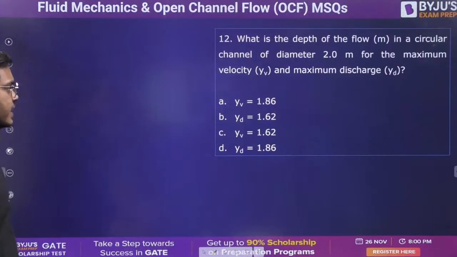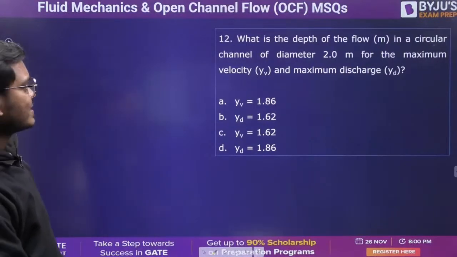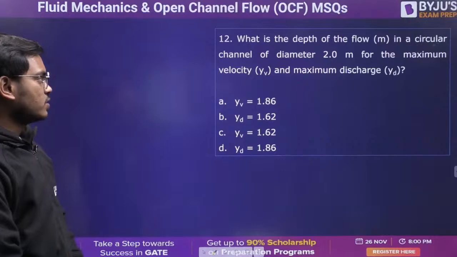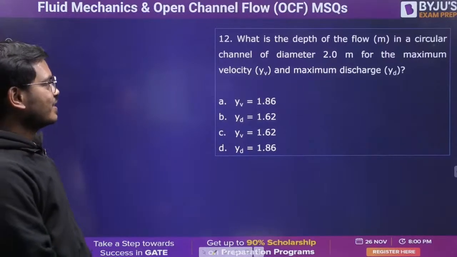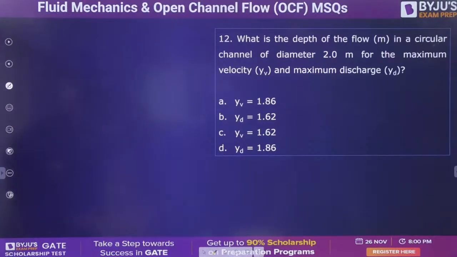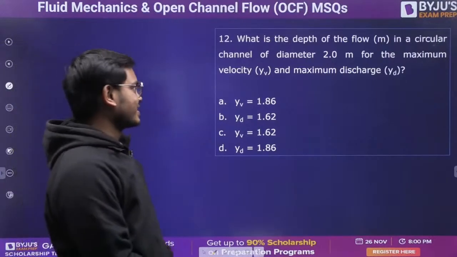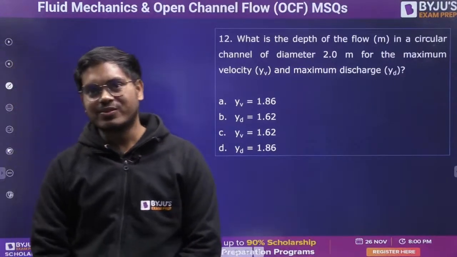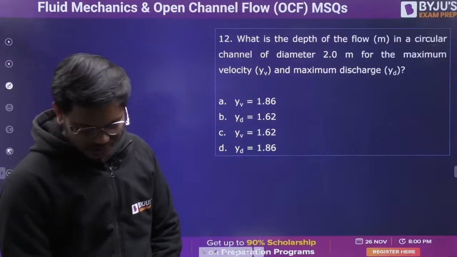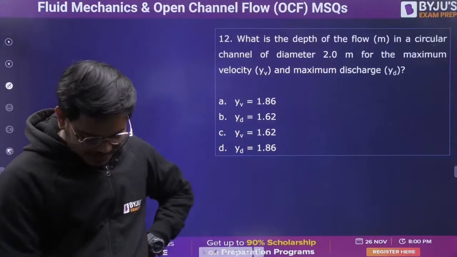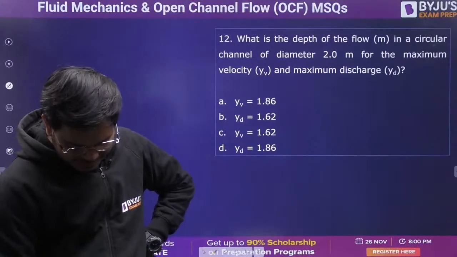What is the depth of the flow in a circular channel of diameter 2 meter for the maximum velocity and the maximum discharge? So what should be the depth of the flow in a circular channel? This is something you have studied from open channel flow, I suppose. So you can answer this. Come on.